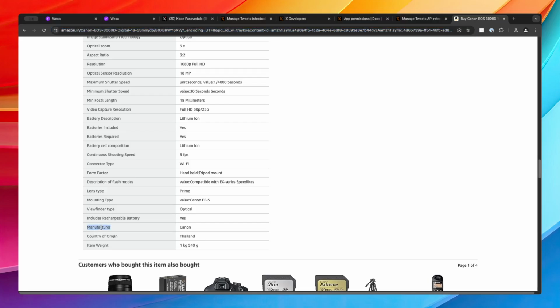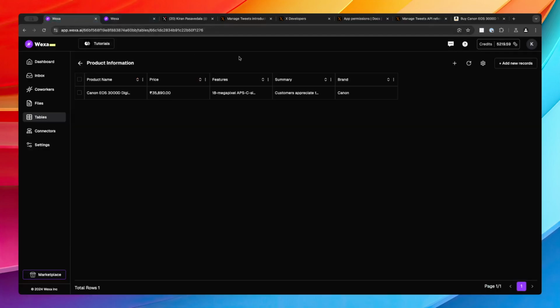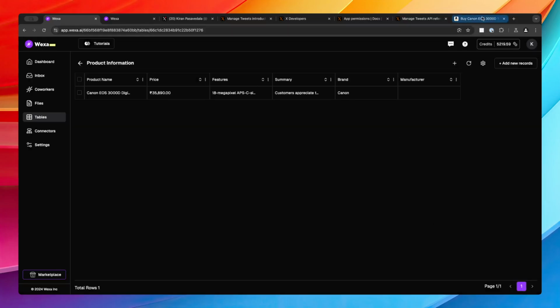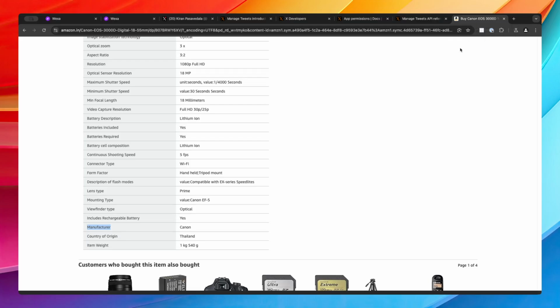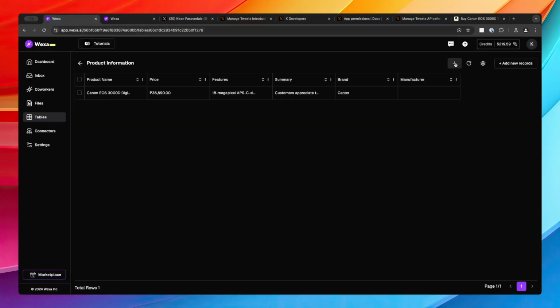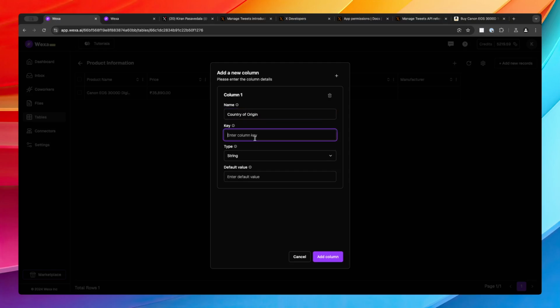So now let's assume that we wanted the field manufacturer all the time. So now I'm just creating a new column in this case. Okay, so it is going to be a type string. I would also want to have, let's say, country of origin, because I like it. Country of origin, it's an empty string.